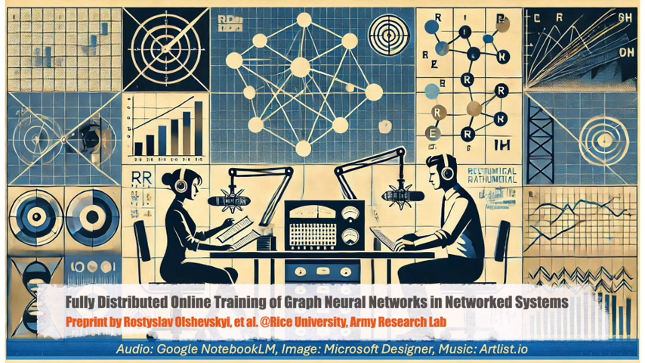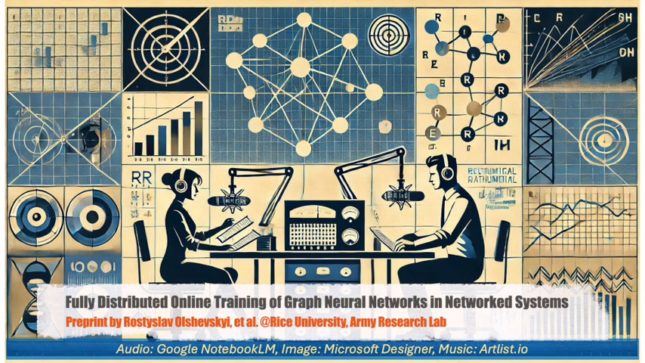So get this, we're going deep today, really deep, into a paper that's causing a stir. Especially for those of you wrestling with distributed AI in wireless networks. We're talking graph neural networks, GNNs, but not just how to use them, but how to train these powerful AI models in a way that's truly distributed and online. Fully distributed. That's the key.